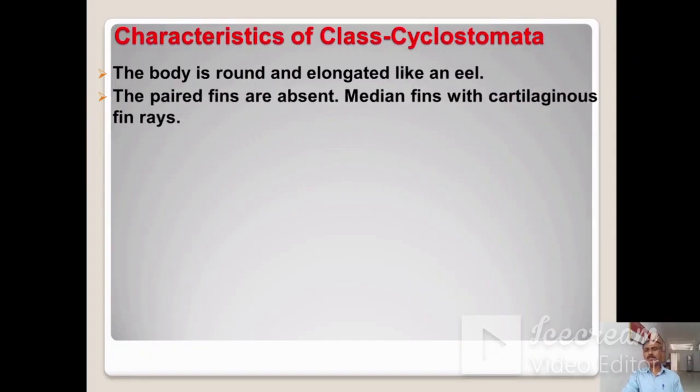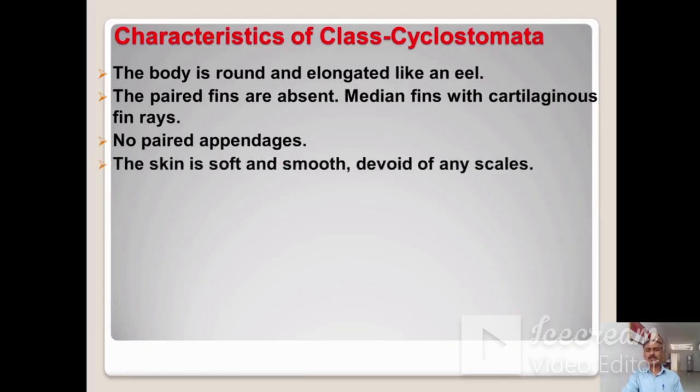Paired fins are absent, and median fins with cartilaginous fin rays are present. So median fins are there, and in these fins, cartilaginous fin rays are present. In these animals, paired appendages are absent. That means no paired appendages. The skin is very soft and smooth, and it is devoid of scales. That means scales are absent in the skin.